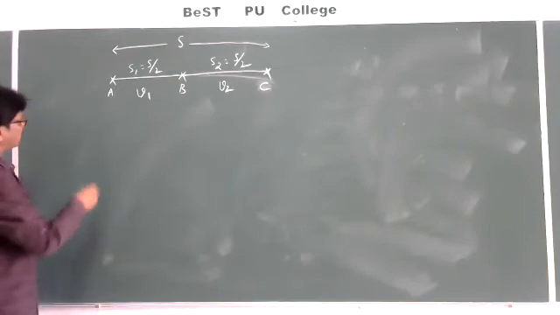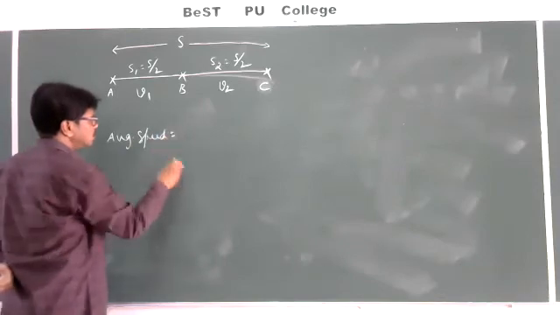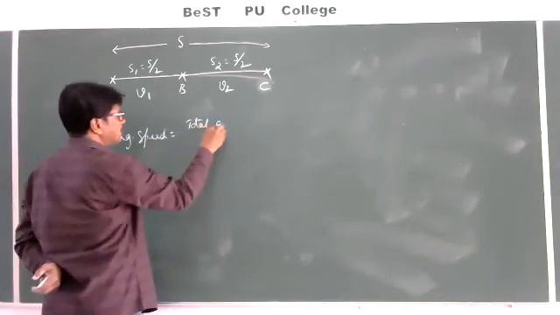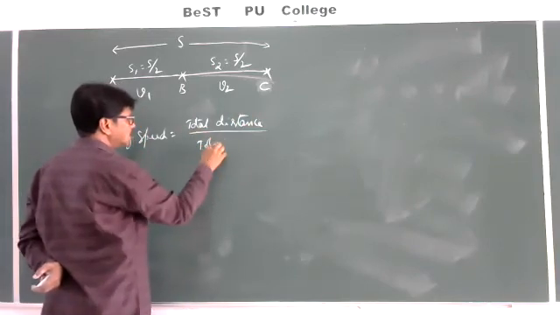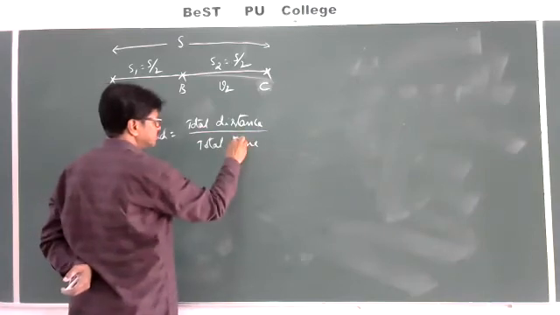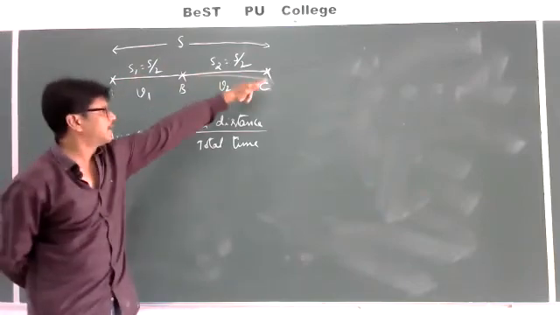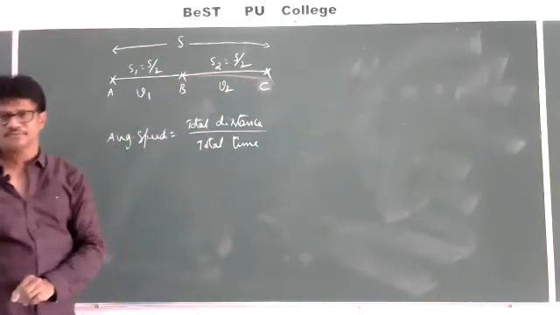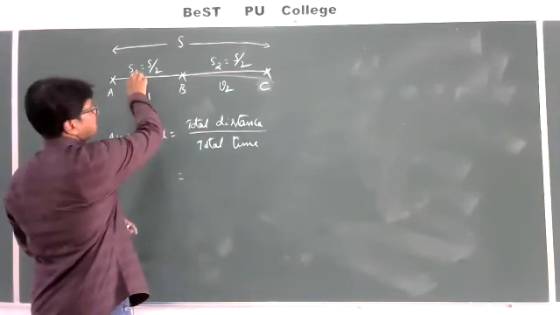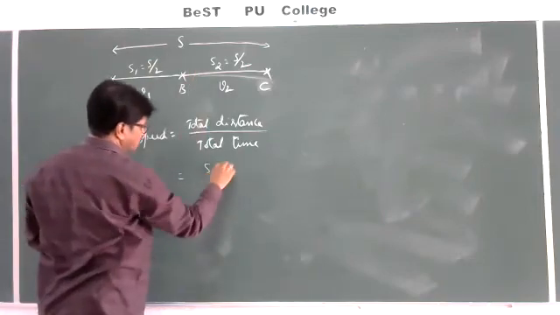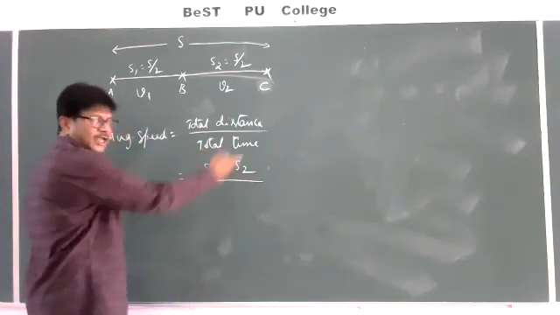Then what is the formula for average speed? The average speed is equal to total distance traveled by total time taken. What is the total distance traveled? S1 plus S2, divided by total time taken.